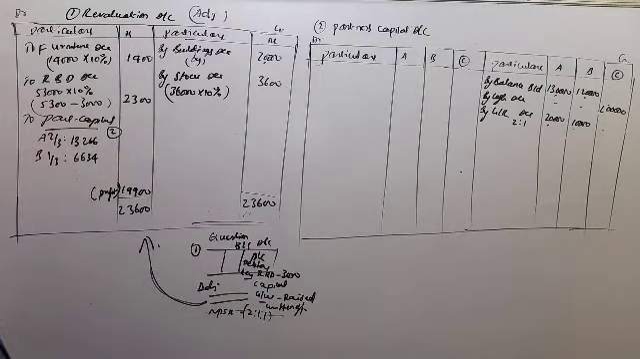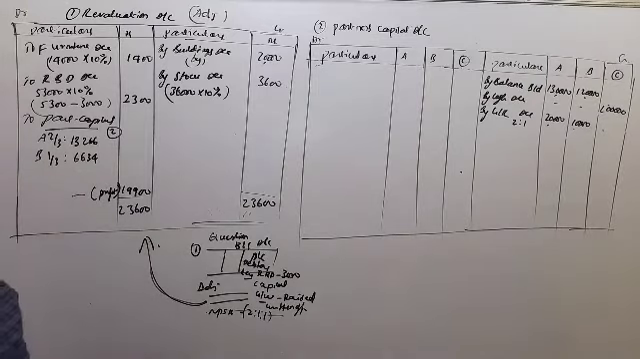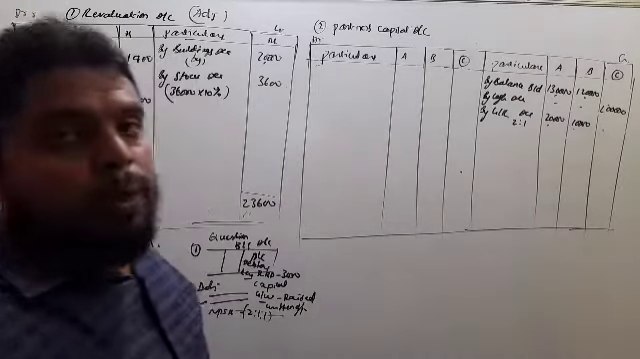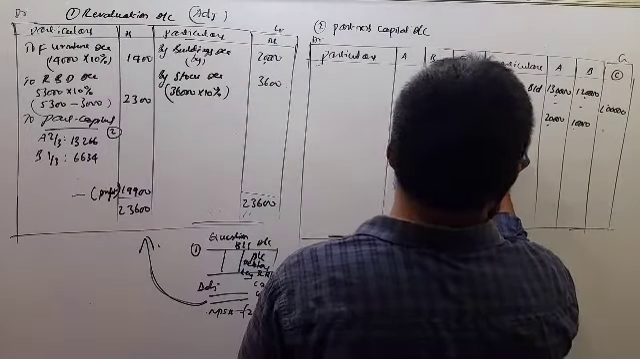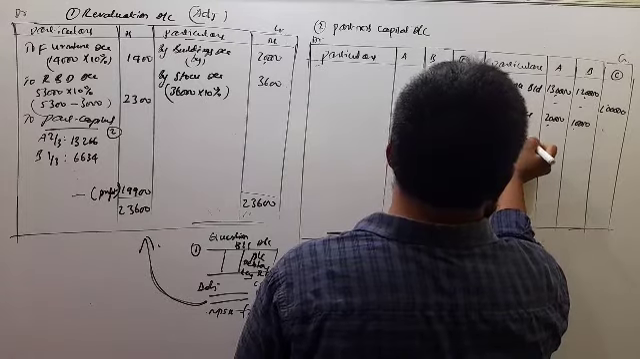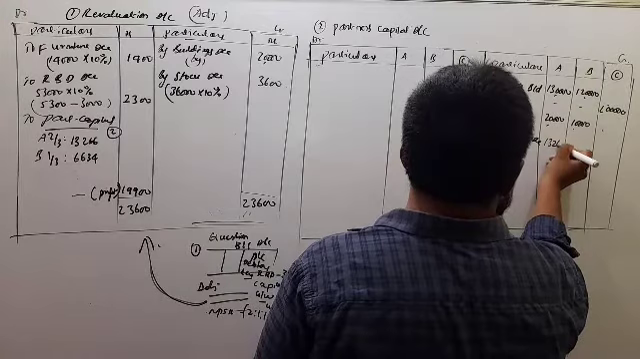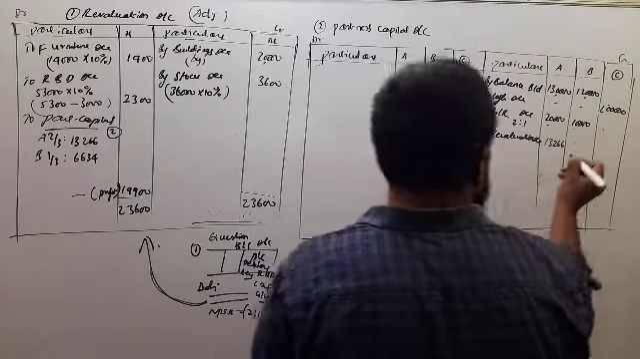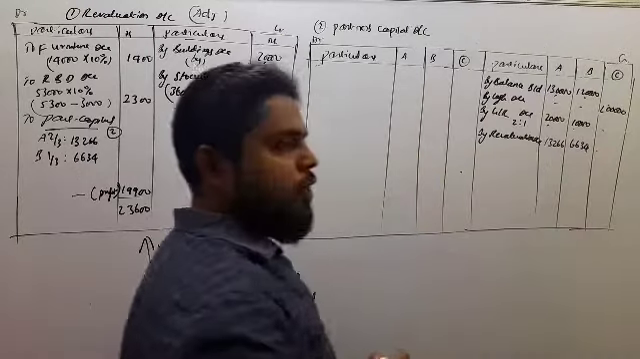Now come to the revaluation account. In the revaluation account you got profit. This profit is transferred to partners capital account, credit side, by revaluation account: 13,266 and 6,634. So this is profit.